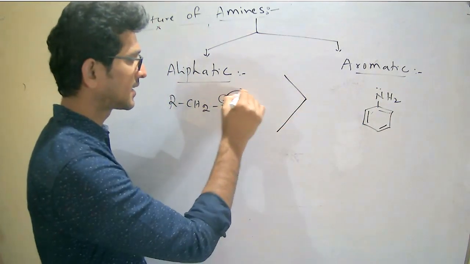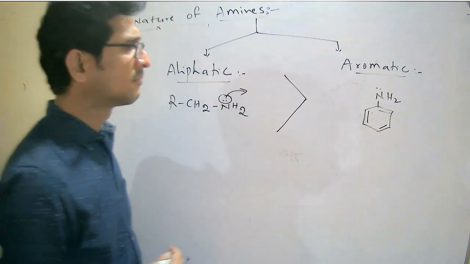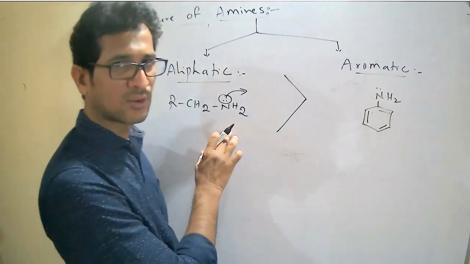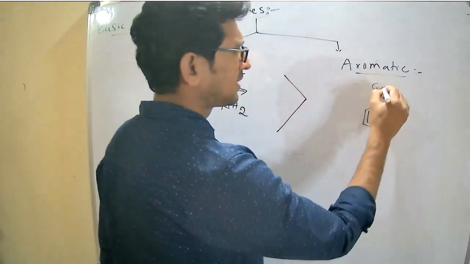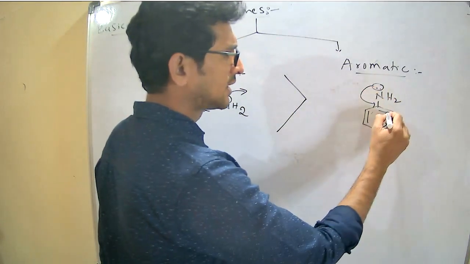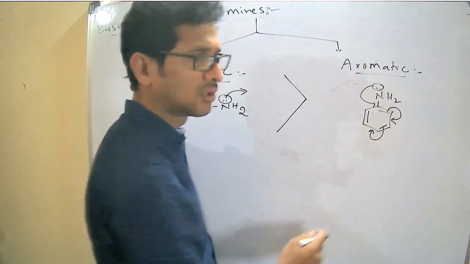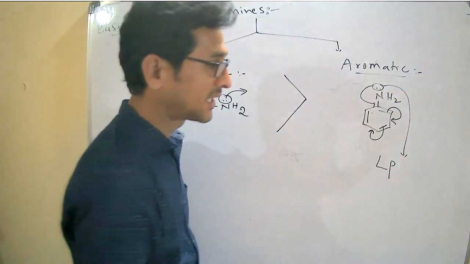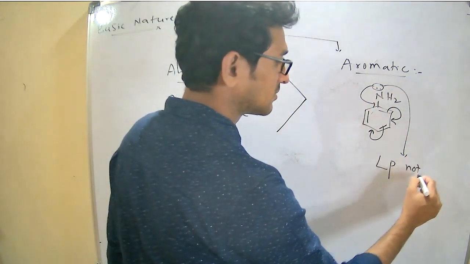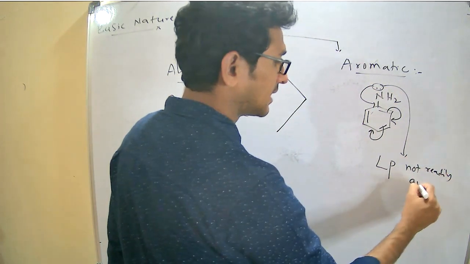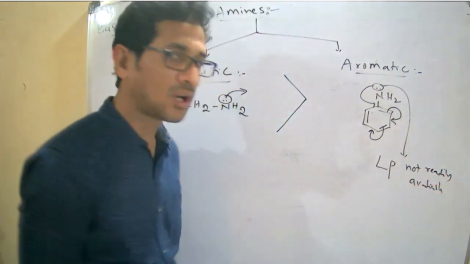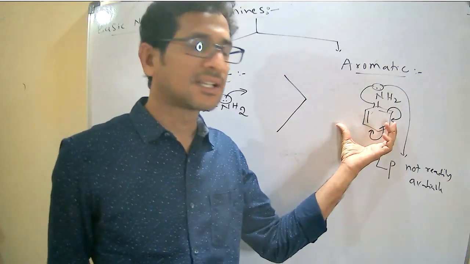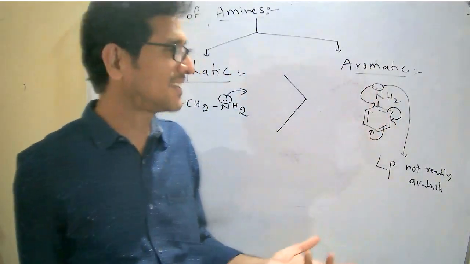this lone pair is readily available to donate. But why are the aromatic amines less basic in nature when compared to the aliphatic? Because the lone pair present on the nitrogen is readily involved in the delocalization. Due to that, the lone pair present on the nitrogen of the aromatic amines is not readily available. Once it is not readily available, it is effectively not available. Therefore, it is least basic in nature. Once there is no lone pair, how can it donate? Right? Okay.